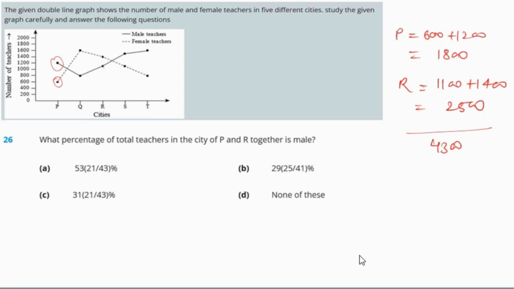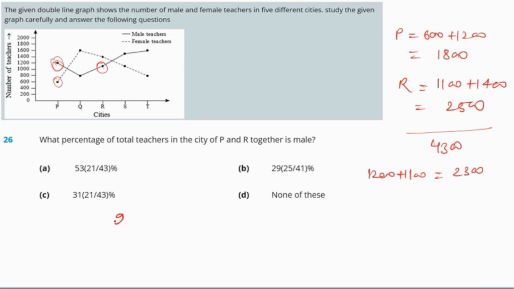The total number of the male teachers in the cities P and R together is 2300. Male only, if we are talking about only male in P and R. So this and this we need to take. We are getting 1200 plus 1100, which is 2300. Since we are getting 2300, we need to figure out the percentage.